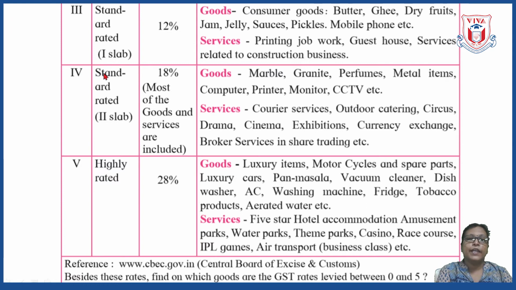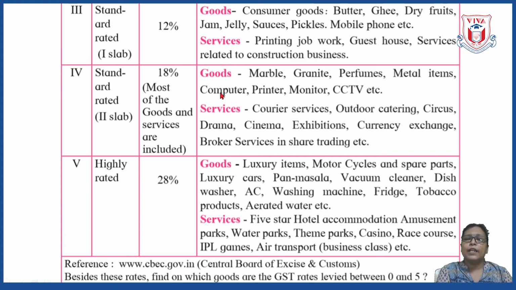Okay, then second slab under standard rated, here rate of GST is 18%. You can see here. Here most of the goods and services are included. So goods are where, which type of goods? Marble, granite, perfumes, metal items, computer, printer, monitor, CCTV, etc. All these goods which we are not using commonly, okay, but we are using it.